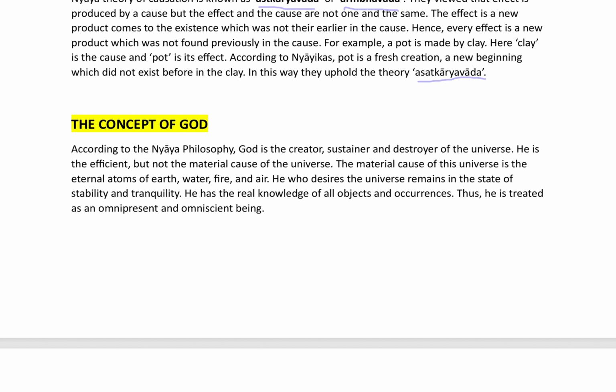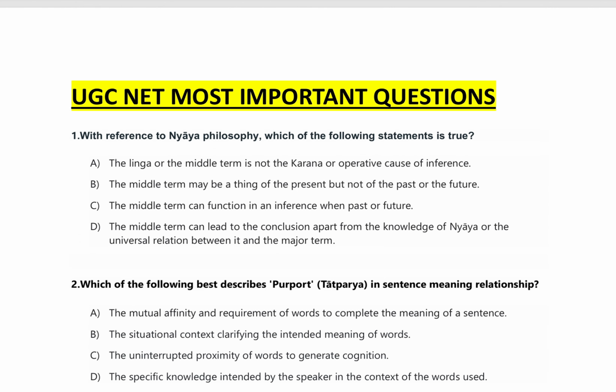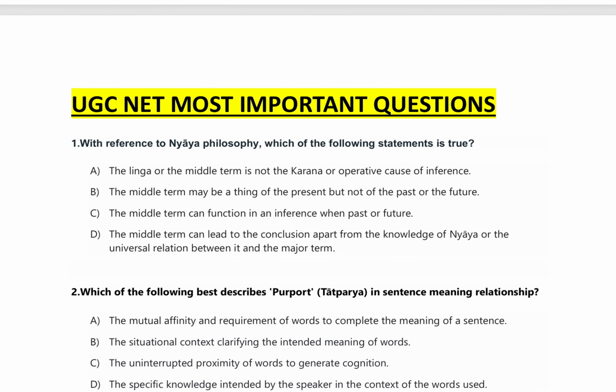Now we will see the next topic, that is UGC NET most important questions. The first question is, with reference to Nyaya philosophy, which of the following statements is true? Option A, the ling or the middle term is not a karna or operative cause of inference. Option B, the middle term may be a thing of the present but not of the past or the future.